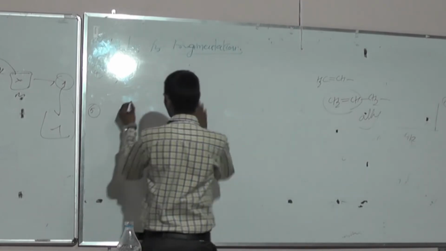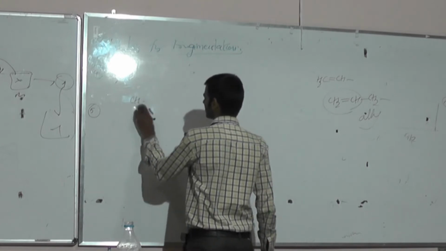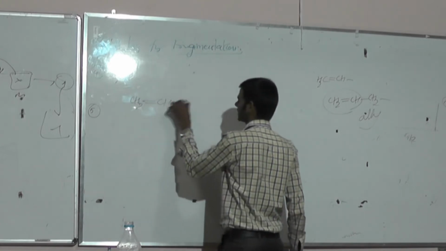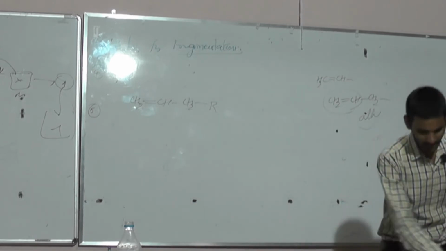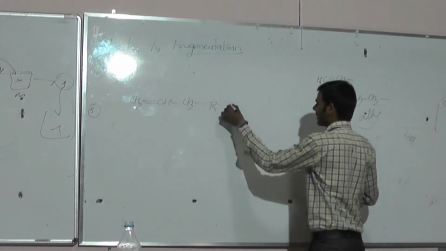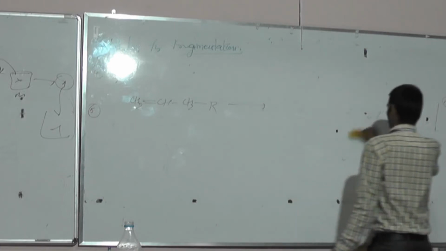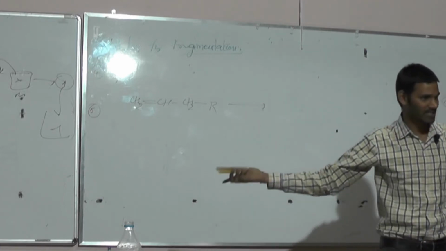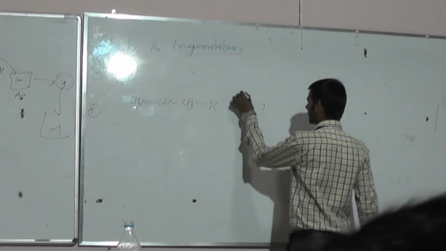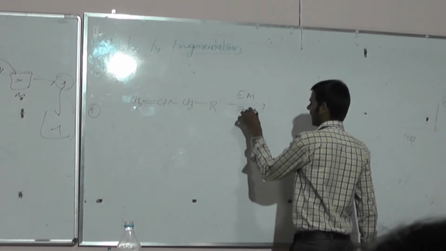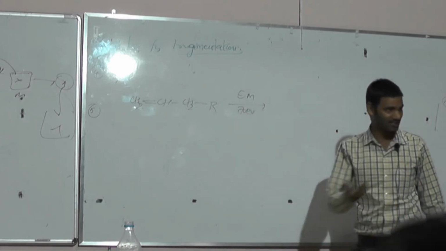How do we see this? For example, CH3, CH2 double bond CH, CH2 with some R group. Is this a positive or a neutral molecule? Neutral molecule. Does it directly undergo fragmentation? No. First it undergoes the electron bombardment process, utilizing 70 electron volts of energy. So which electrons are ready to be lost?